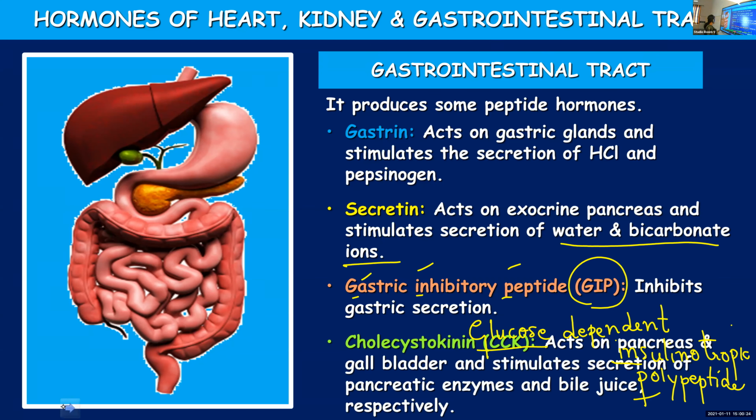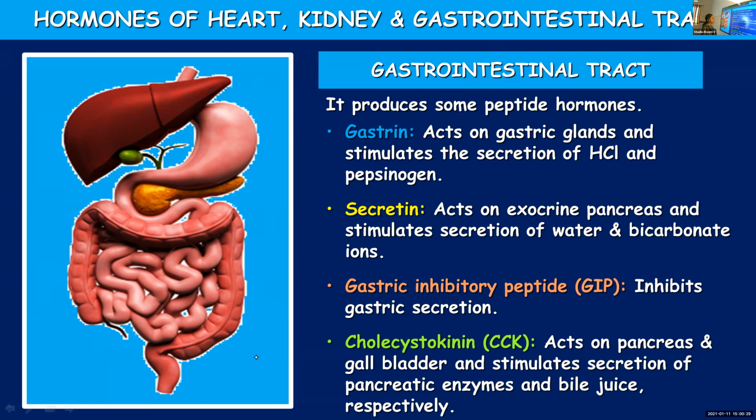Then the next one is cholecystokinin. Cholecystokinin acts on the pancreas and gallbladder. What is the significance of the gallbladder, children? What is its role? Anybody? It stores the secretion of the liver. What do they store? Bile juice. The liver will secrete bile, and the bile will be stored in the gallbladder.